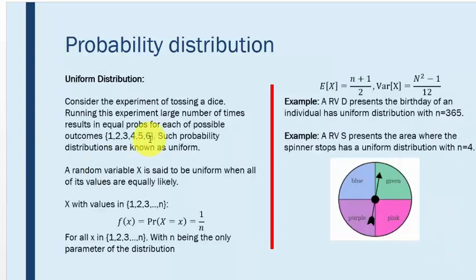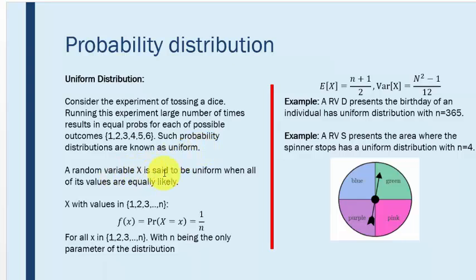The next distribution which we consider is the uniform discrete distribution. Consider the experiment of tossing a dice. Running this experiment a large number of times results in equal probability of each possible outcome, namely 1, 2, 3, 4, 5, and 6. Such probability distributions are known as uniform probability distributions.